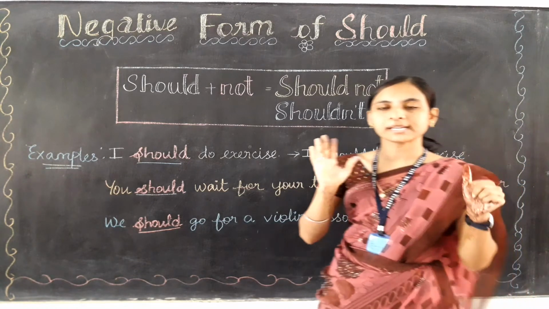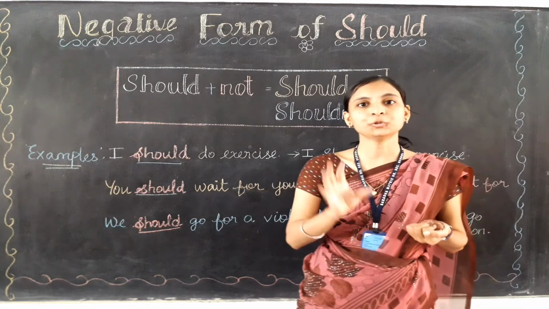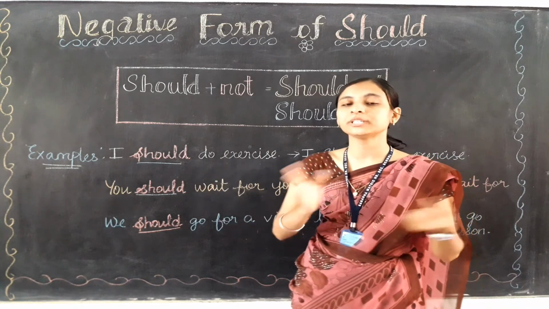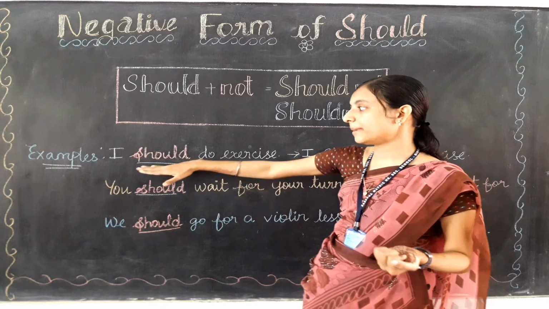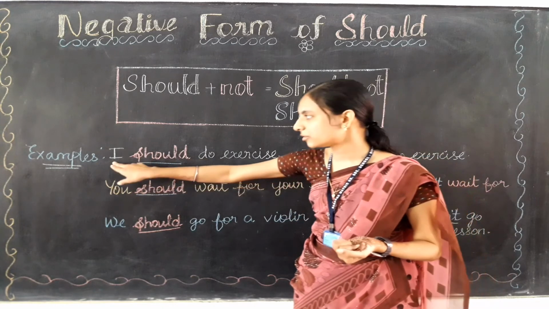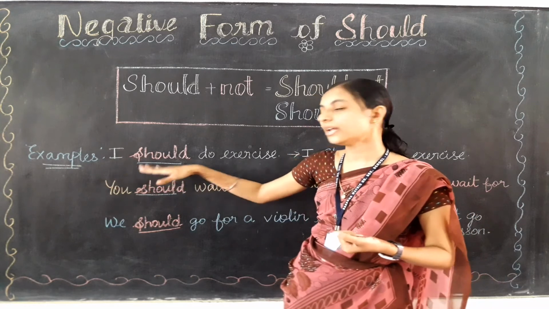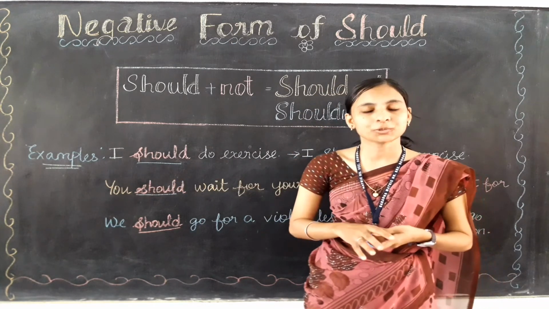So I hope you are clear with this topic, children. If a question is asking you to make a sentence with the usage of should into the negative form, what you need to do is, wherever you see should, even if the should is in the subject place, you can remove this should, and in place of it you have to use the negative form, that is shouldn't only.